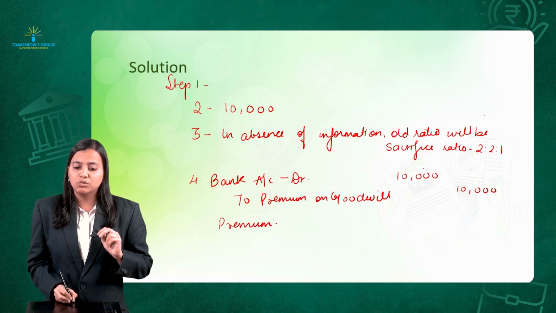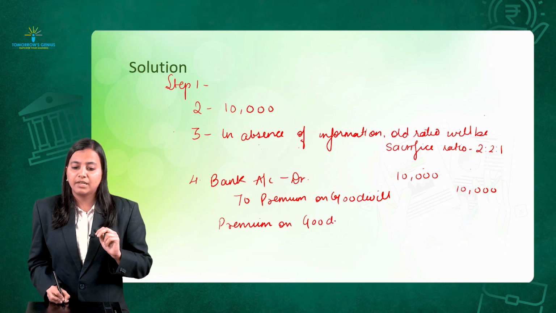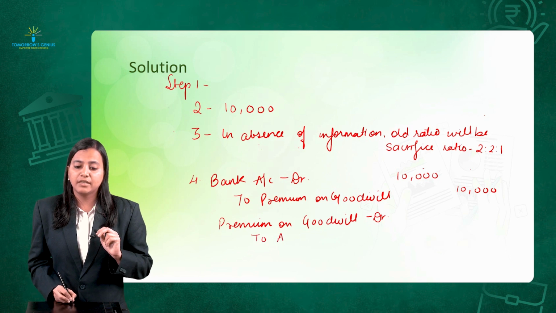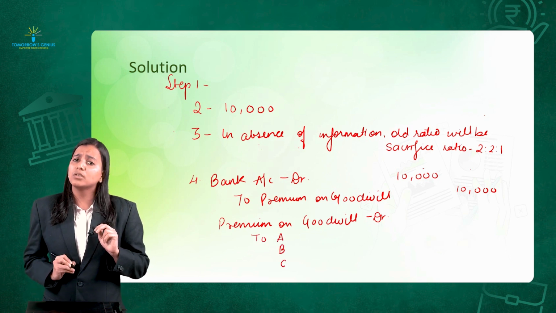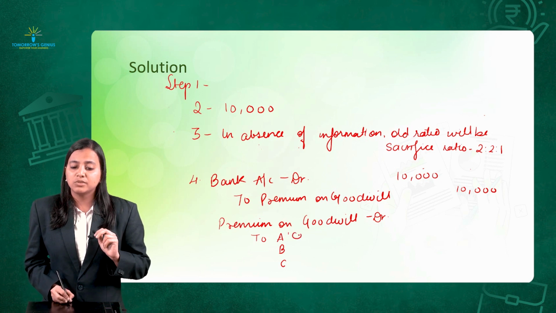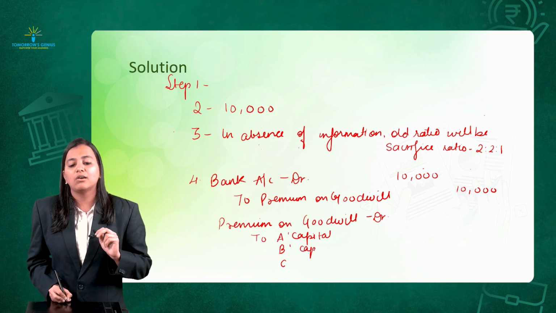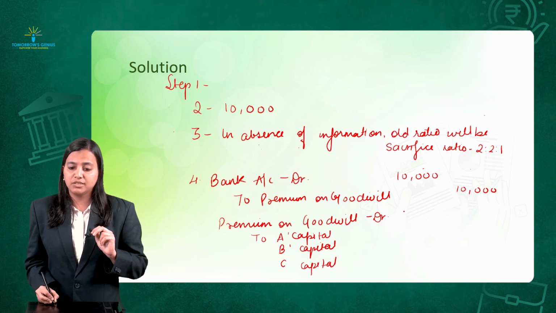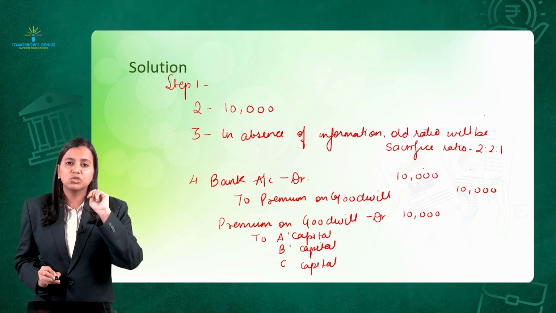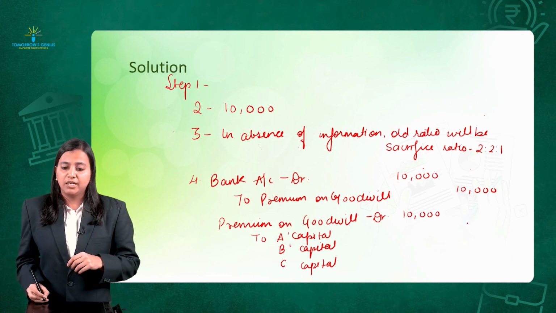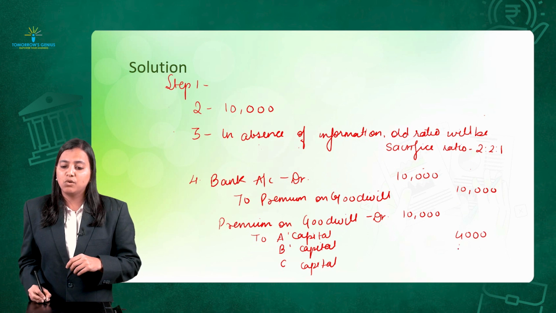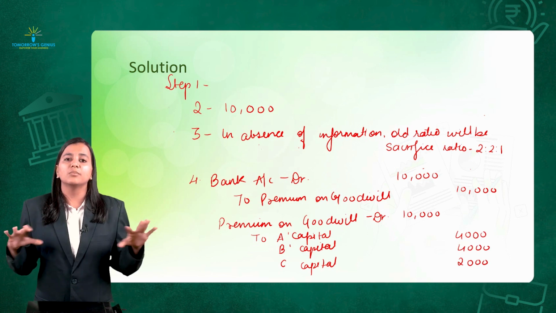This premium on goodwill will get debited. And who will get credited? A, B and C. All the three partners have sacrificed, and in absence of information, we are treating it as a fluctuating capital method. So their capital accounts will get credited. Okay. So rupees 10,000, if I distribute among them in 2:2:1 ratio, what will be the answer? It is going to be 4,000 for A, 4,000 for B and rupees 2,000 for C. Simple, and the sum is over.